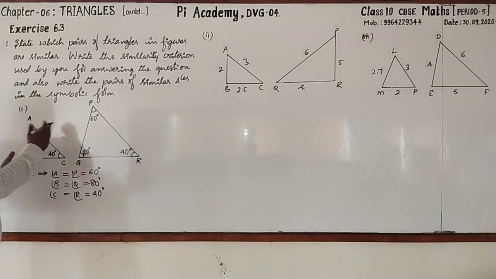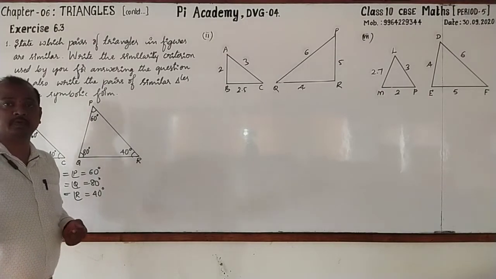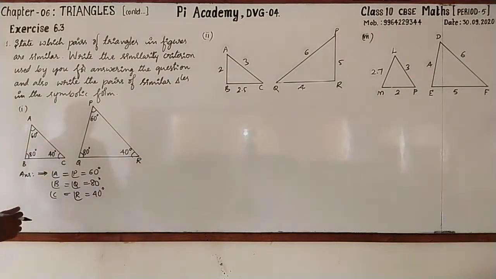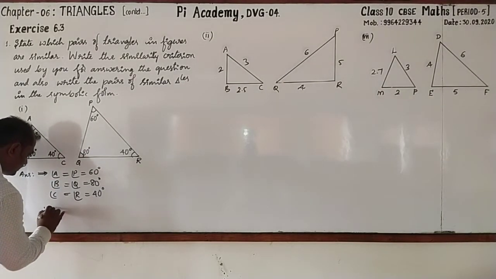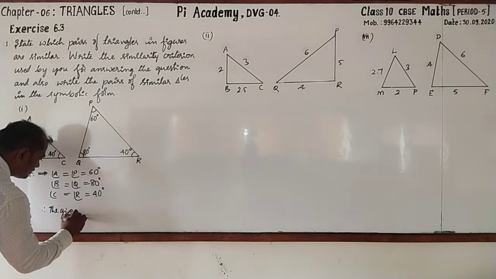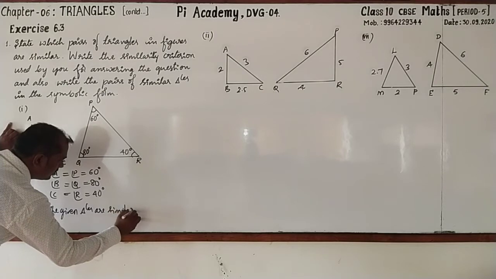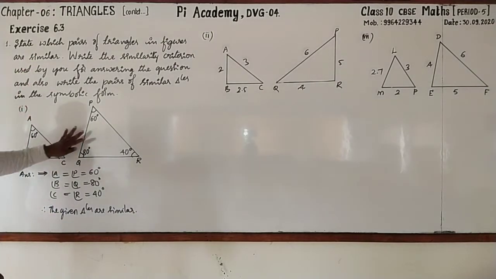Look here, corresponding angles are equal. If the corresponding angles are equal, then the corresponding sides will be in the same ratio, hence the two triangles are similar. So as the corresponding angles are equal, we can write the given triangles are similar. Here the given triangles are similar. Now we have answered for first sub question. This pair of triangles are similar.